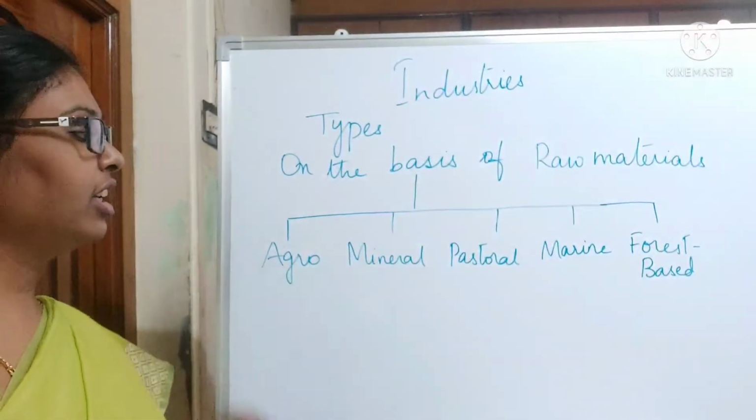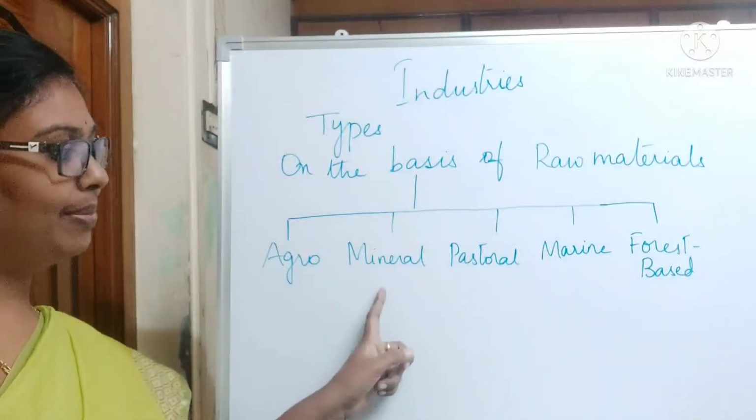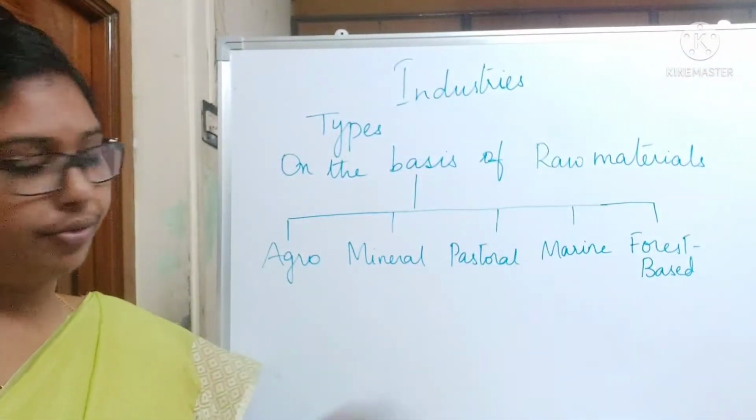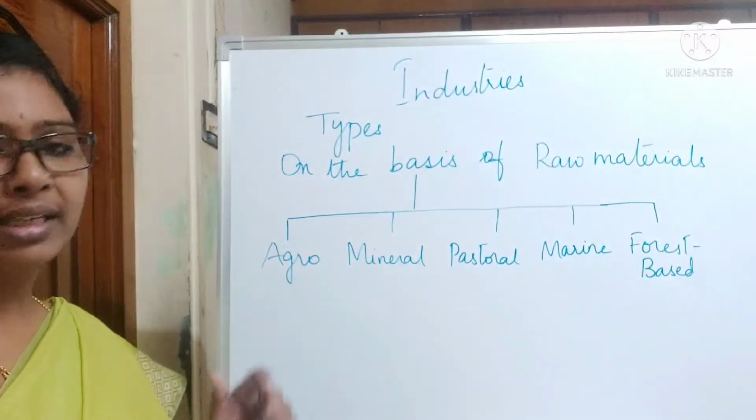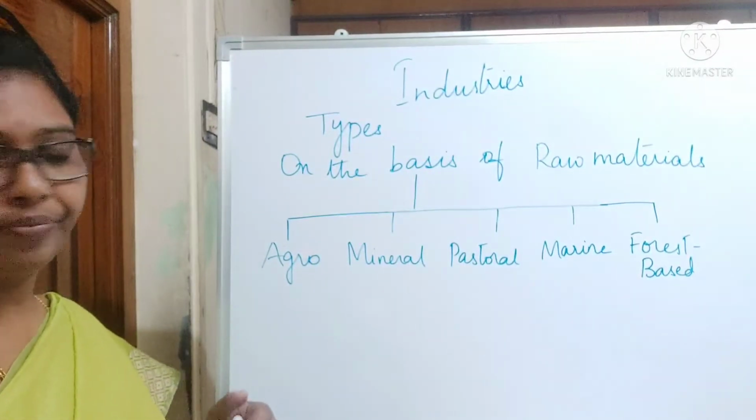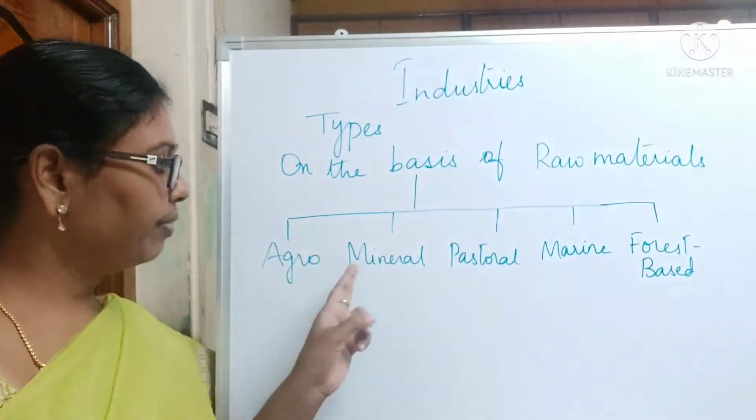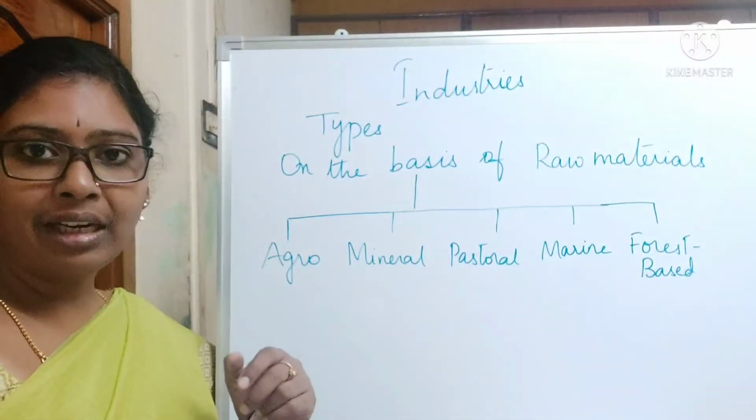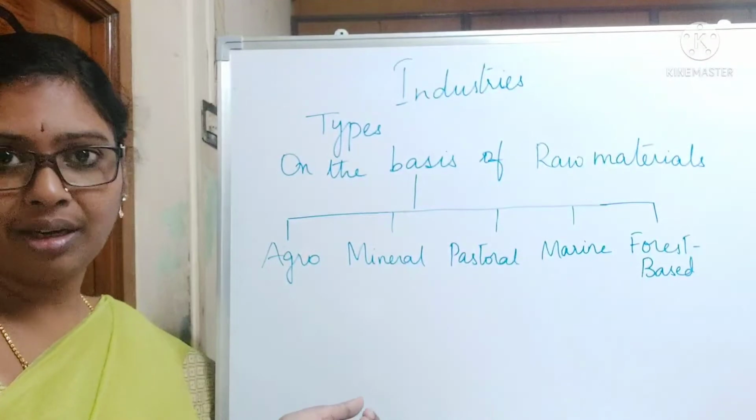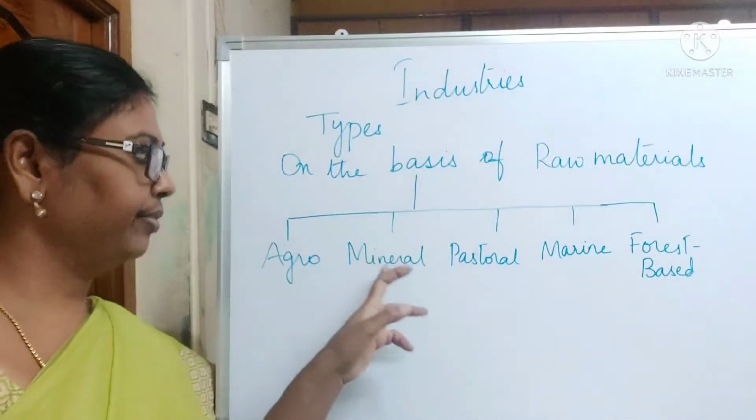On the basis of raw materials procured, industries are divided into five: agro-based industries, mineral-based industries, pastoral-based industries, marine-based industries, and forest-based industries. Agro-based industries derive their raw material from agriculture. For example, sugarcane gets its raw material from agriculture. So, it is an agro-based industry. Next is mineral-based industry. Iron and steel is an example of a mineral-based industry. Iron is a mineral, cement is a mineral.